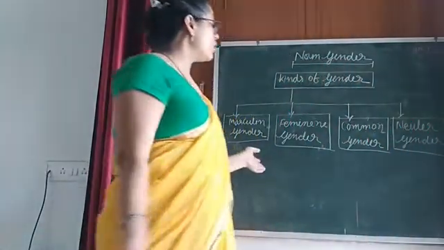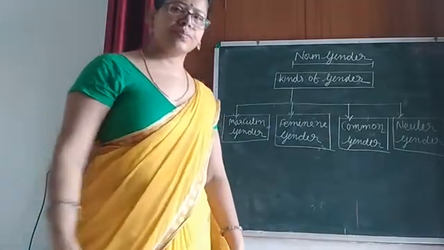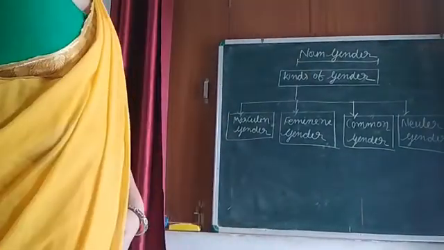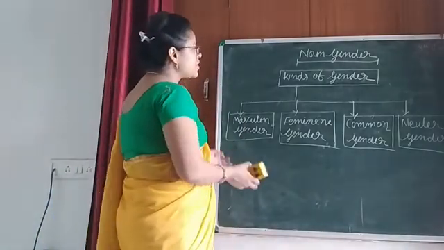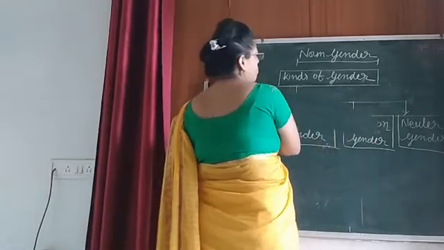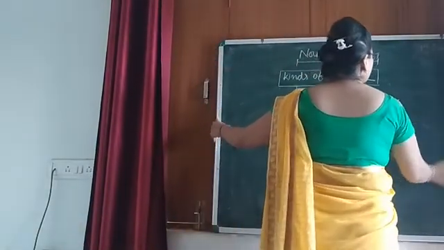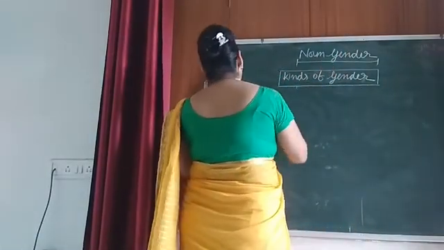Please write it down, make this diagram in your copy. Okay? Can you do it? Now, define each type of gender. Let me rub this board so that I can get proper space to write the definition of each type.